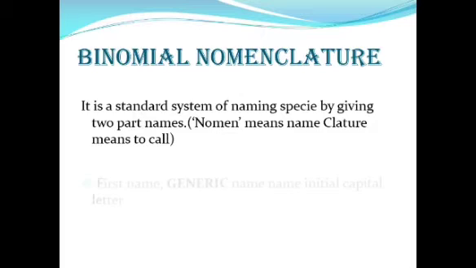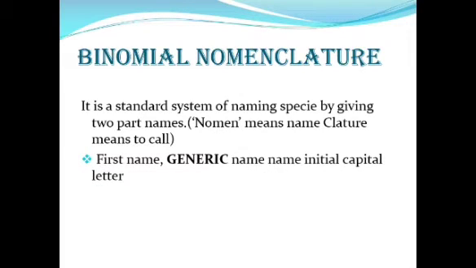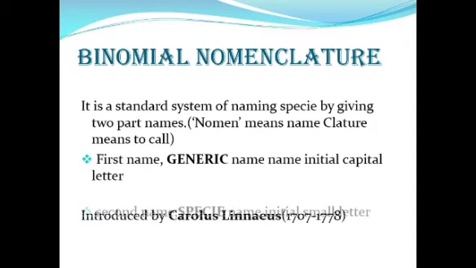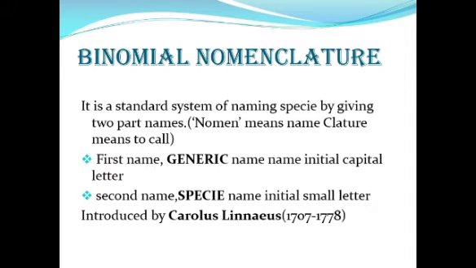The first name is the generic name, which always starts with a capital letter, and the second name is the species name that always starts with a small letter. That system was introduced by a scientist, Carolus Linnaeus, and that is the most popular system of scientific naming which we use nowadays.